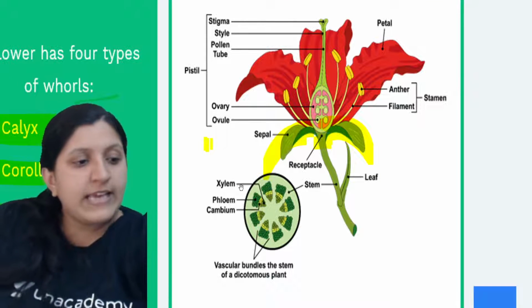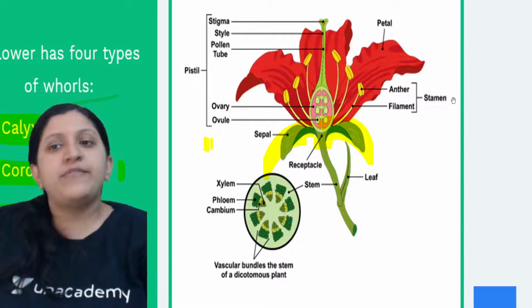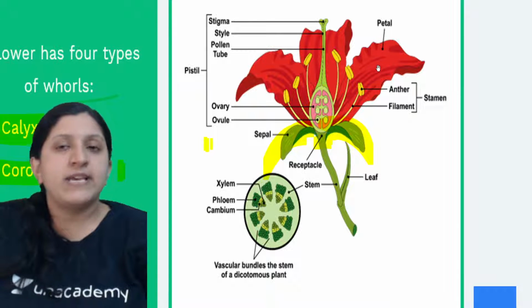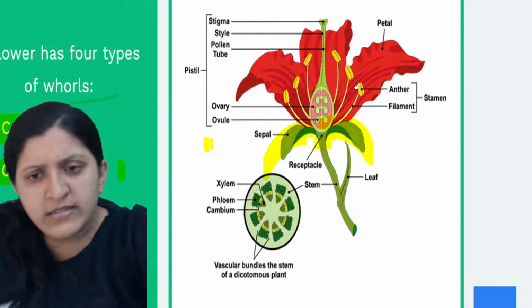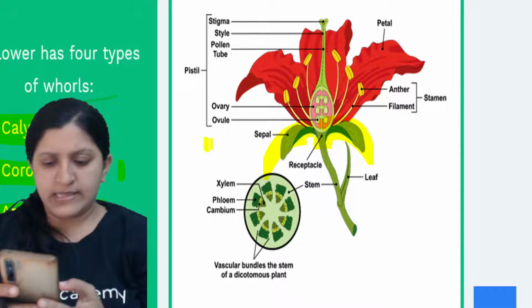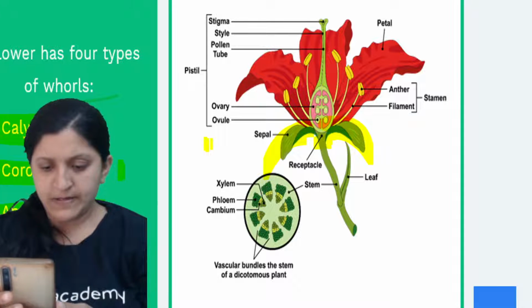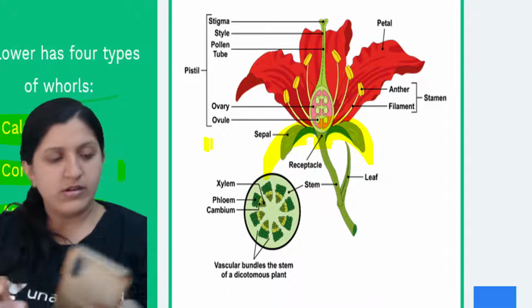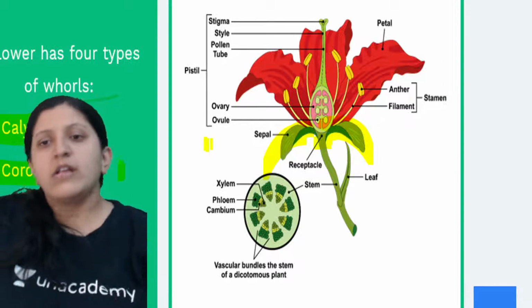Then you can see there is an anther and filament. This is the stamen part. This one is a petal, whose collective term is corolla.